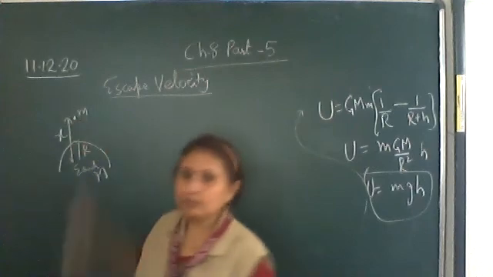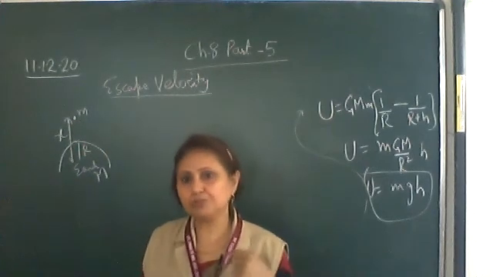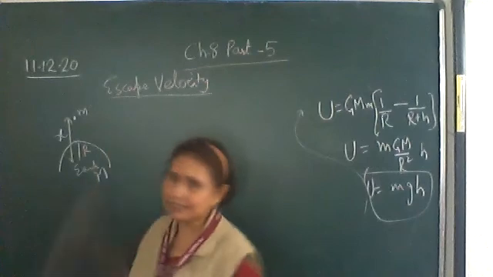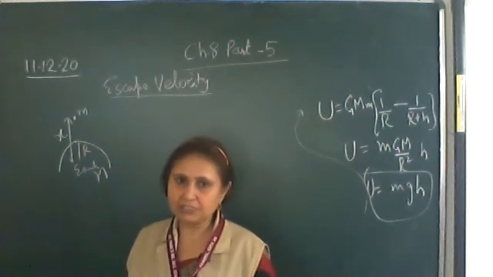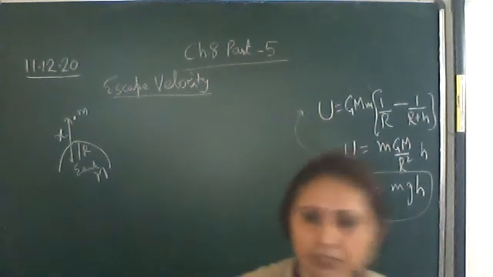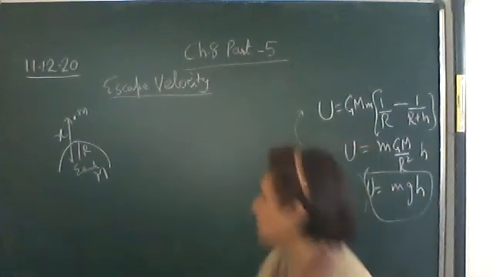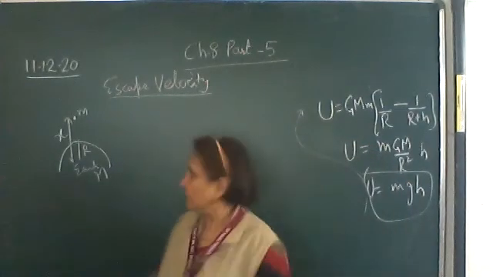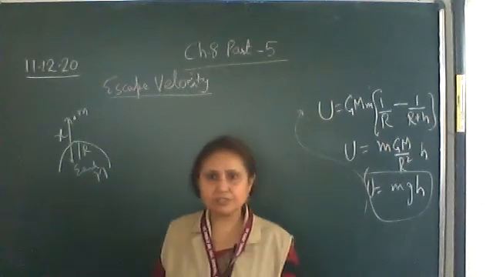An object of mass small m has to be thrown from the Earth's surface such that it escapes from the Earth's gravitational field, so it will never return back to the Earth's surface. This velocity we call the escape velocity. Now it is at x distance.